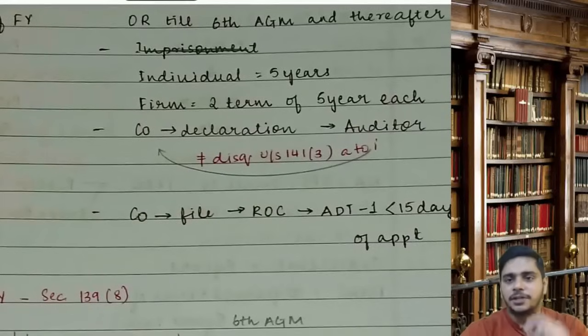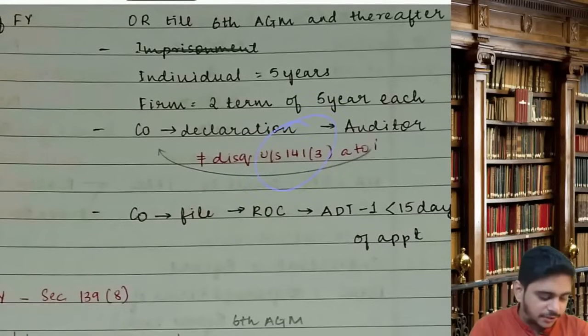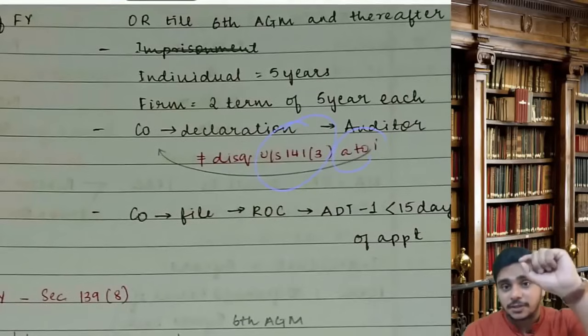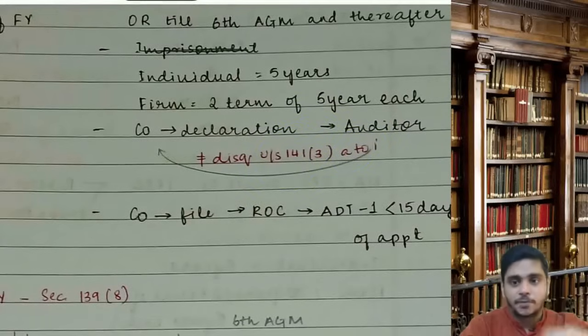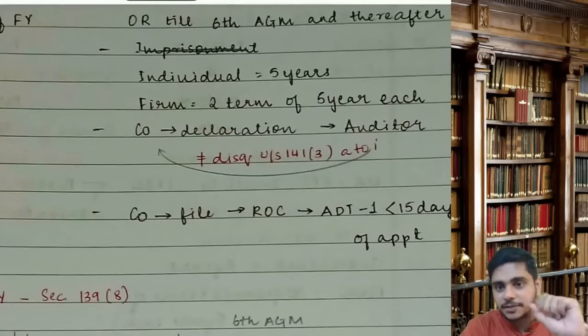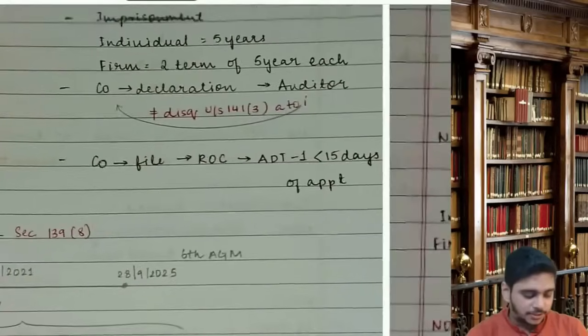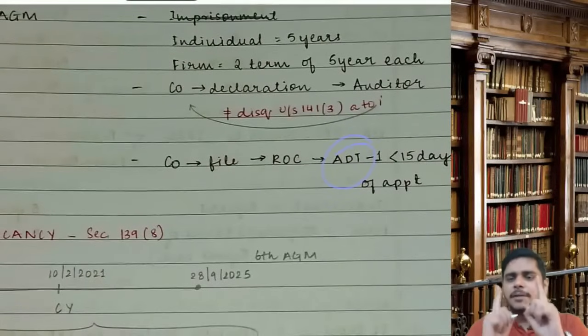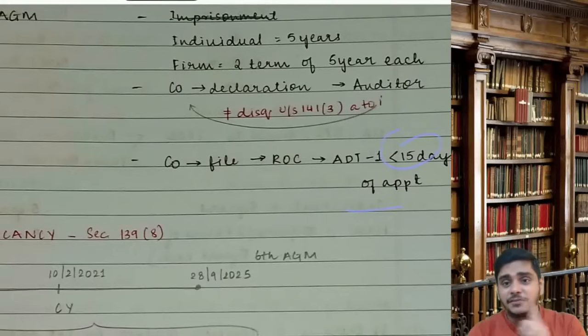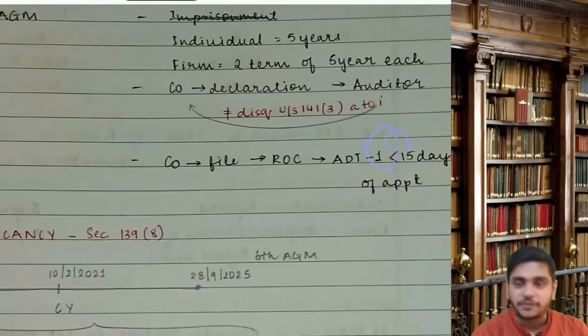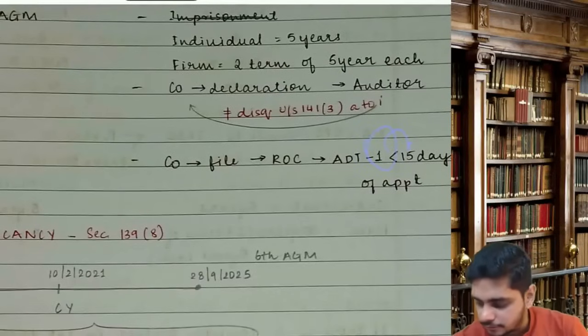Company will ask for a declaration from the auditor, and he will give a declaration that he is not disqualified under section 141(3) A to I. In the book, there's a contents of certificate. Please do that answer, very important, because they have asked in the exam, what are the contents of certificate to be given by the auditor when he is getting appointed. We have marked in the notes. Company will file with ROC form ADT-1 for the appointment within 15 days of appointment.